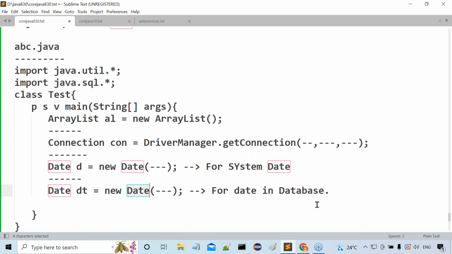Are you getting my point or not? It's a confusion for the developers, for the compiler and the JVM. Again, it gives two more errors. Overall, in this program, how many errors are we able to get? We get 4 errors, because we used the Date class 4 times. All 4 times are an ambiguity situation, so we get 4 errors here. Got it or not?